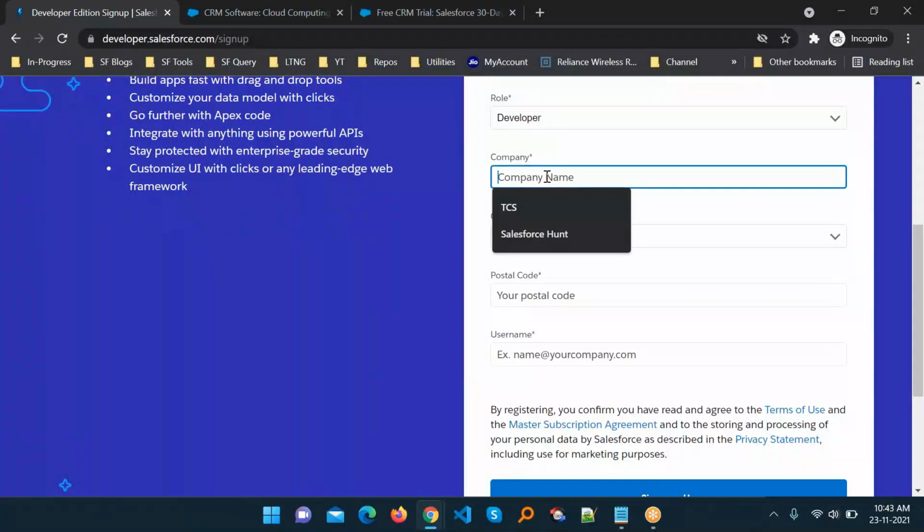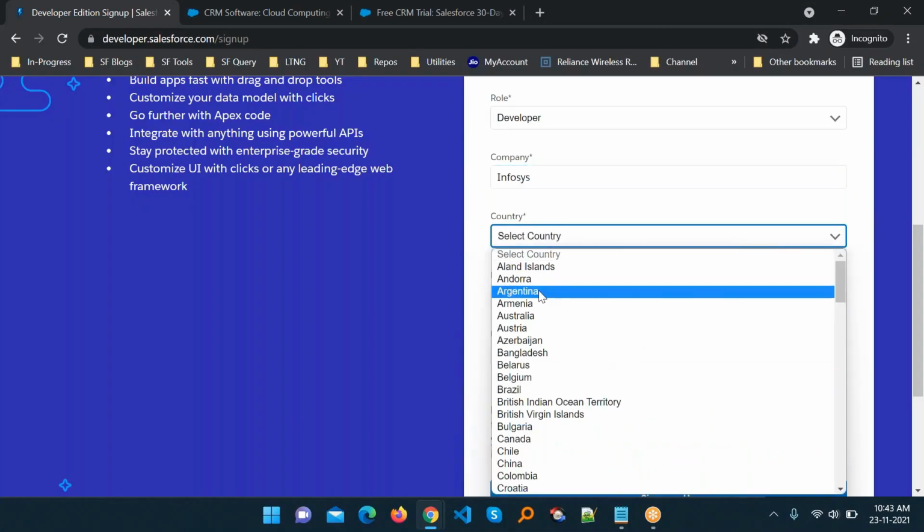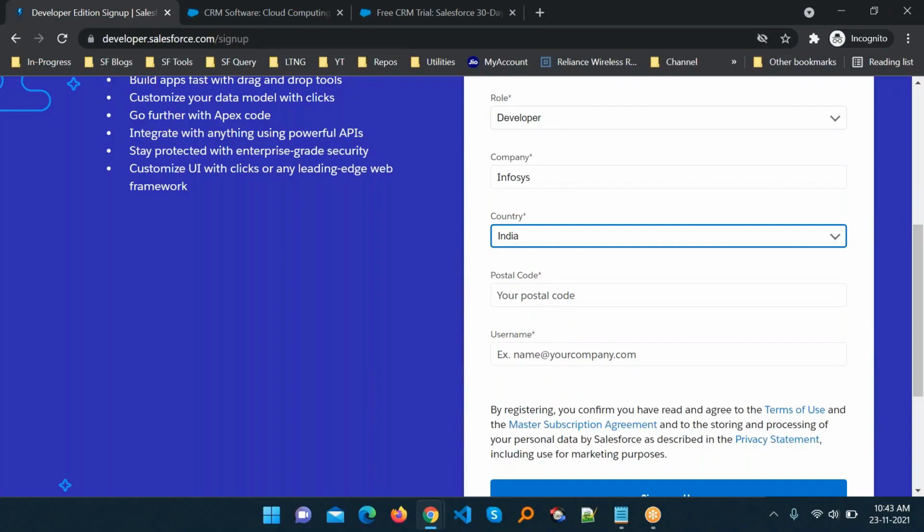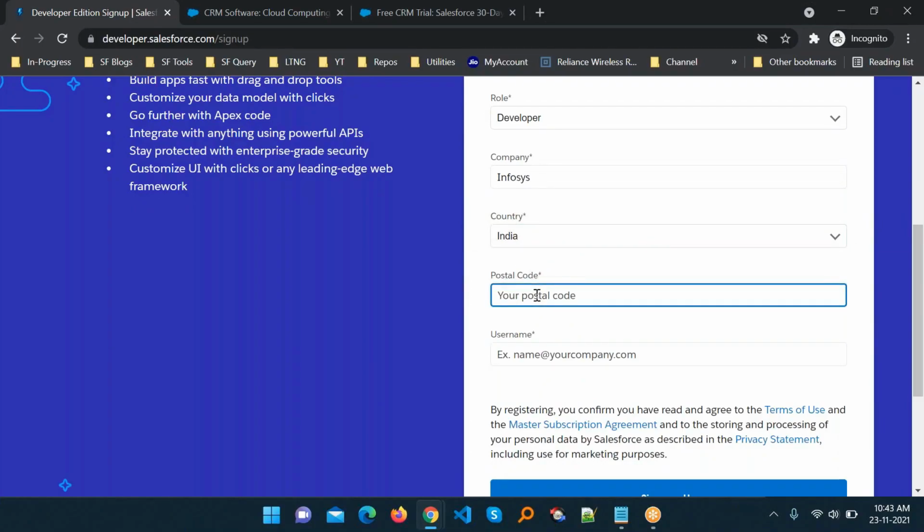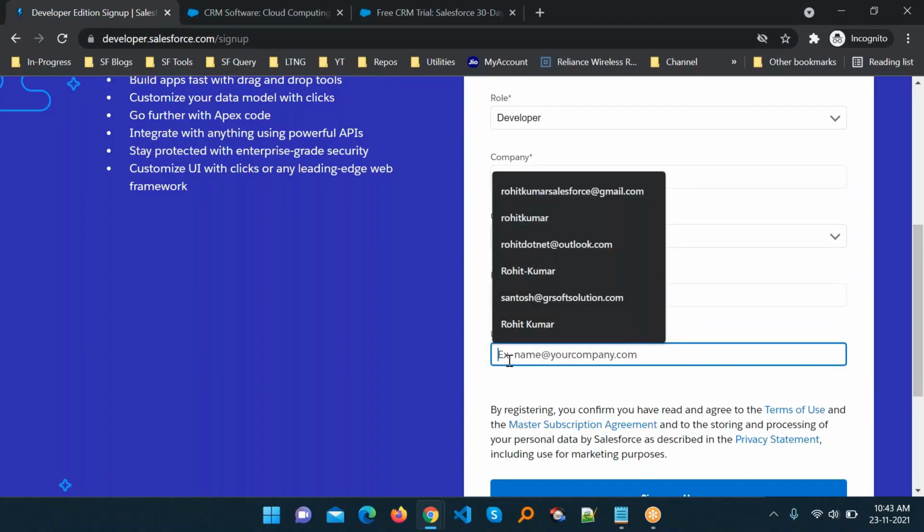You can take your company name, any name as you want, like Infosys. Select the country where you are located. I am living in India, so I'm choosing India. Postal code, you can give any postal code as you want. And also you can give your username as well.